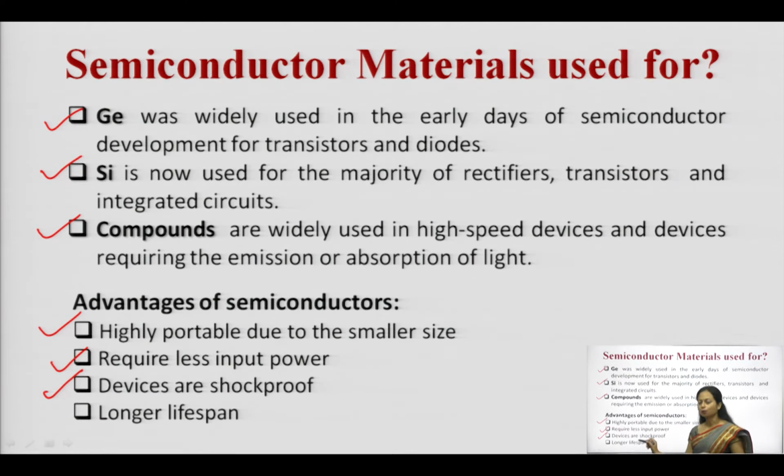This is also a major advantage. And the devices made using these semiconductor materials have a very long lifetime, means a longer lifetime is provided by those devices. So these are the advantages which make semiconductor devices be used widely.